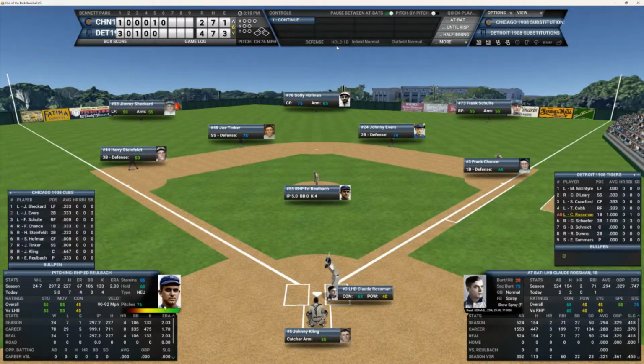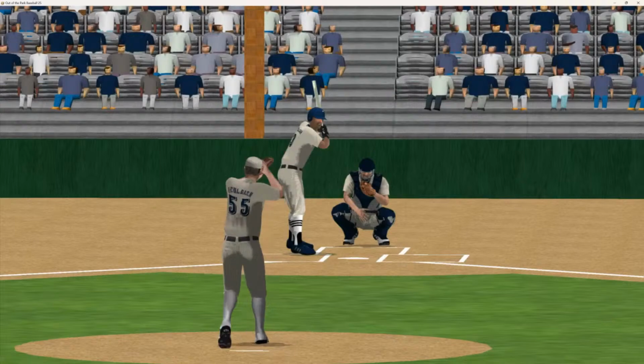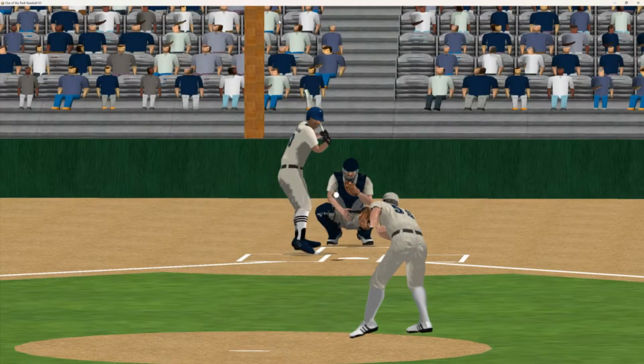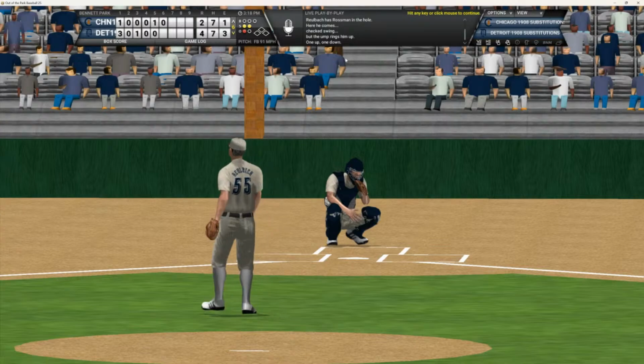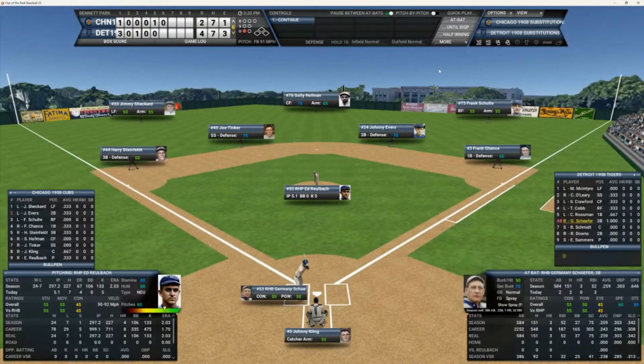You got Rossman, Schaefer, and Smith. Rossman's 2 for 2 with an RBI, off to a good start in this series. Here's the 0-2 pitch to him. And that's a check swing. He said he went around. That'll be out number 1.